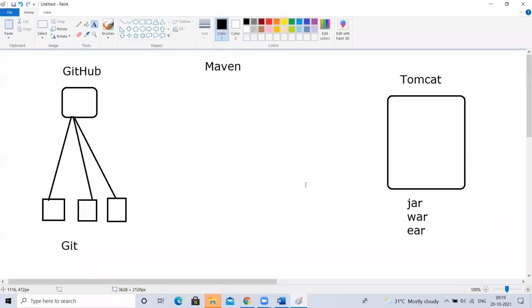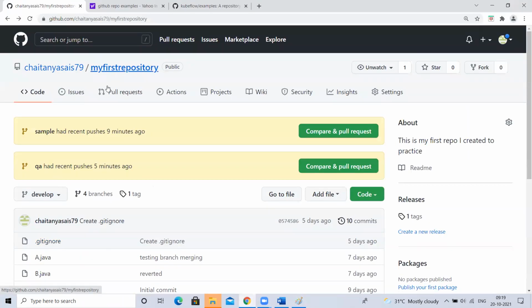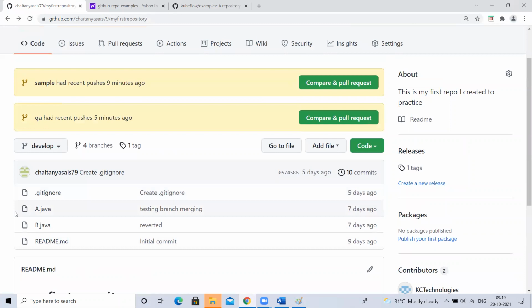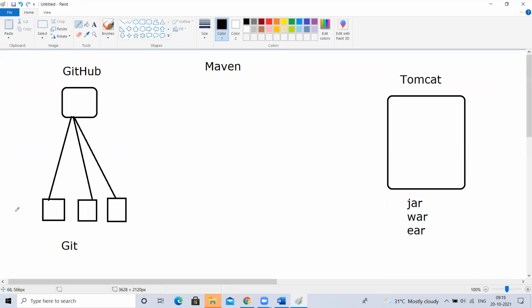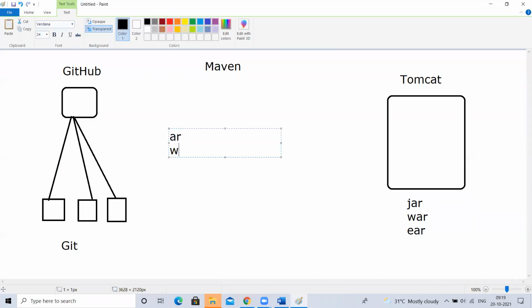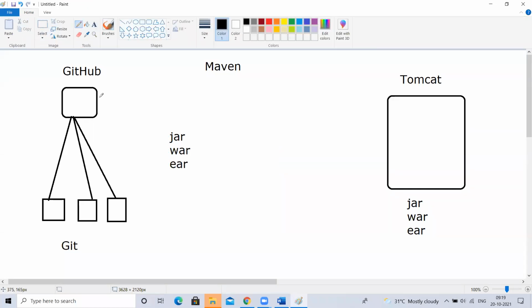So if you can convert this entire project, the repository present inside your GitHub, into any one of these formats, JAR, WAR or EAR, can you deploy it into Tomcat or any other application server? Yes or no? Yes, sir.